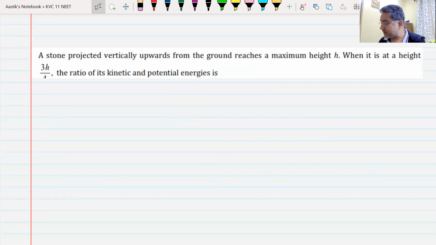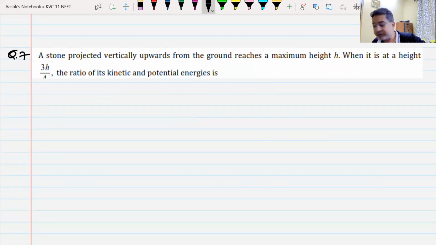Now this is again one of the questions which may come in your exam. Question number 7. A stone is projected vertically upwards from the ground and reaches a maximum height h. When it is at a height 3h by 4, what is the ratio of its kinetic and potential energies? I'll give you this question as homework. You try this question, and in the next class we will find the solution.